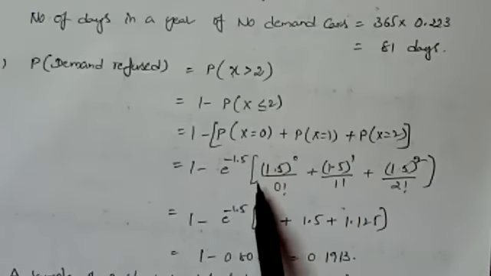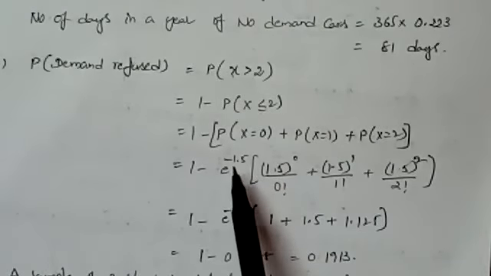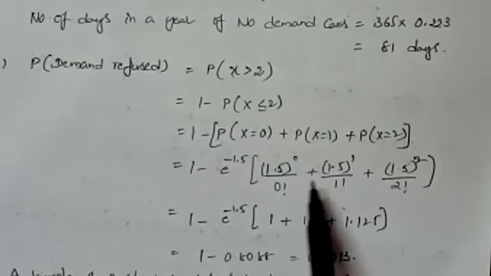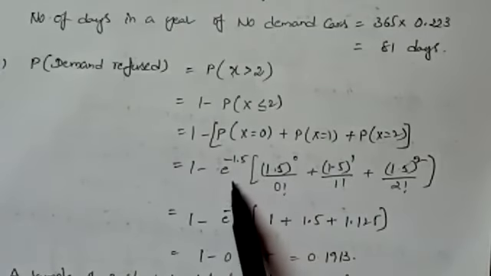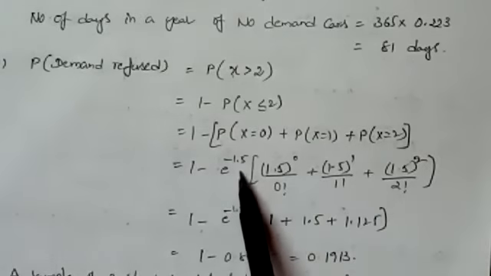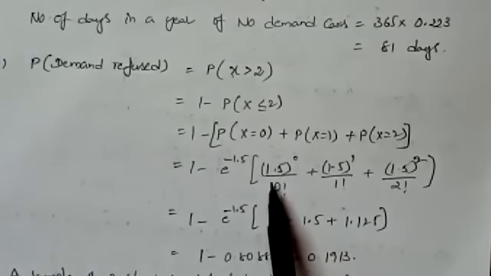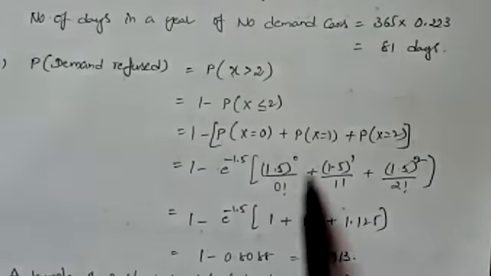You will get e power minus 1.5 common to each probability case. That is why I have taken out e power minus 1.5 as common and then the remaining sum of the values. If you simplify, you get 0.1913. Is that question completed?